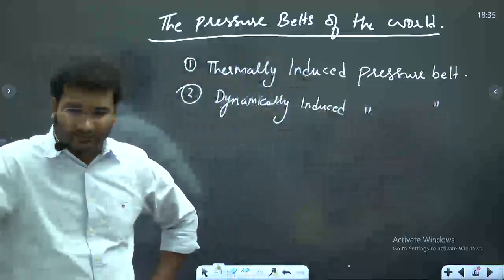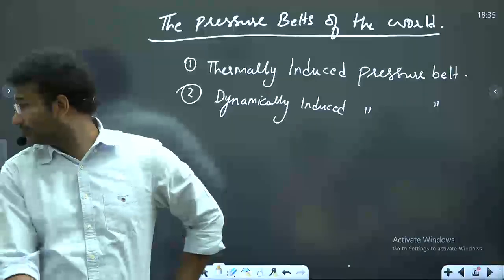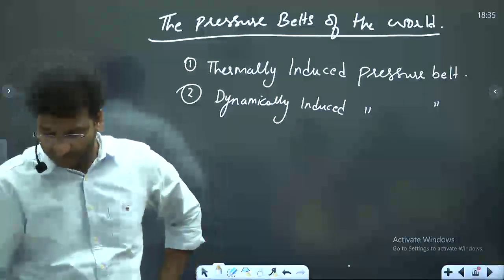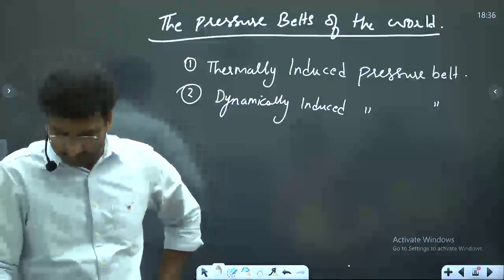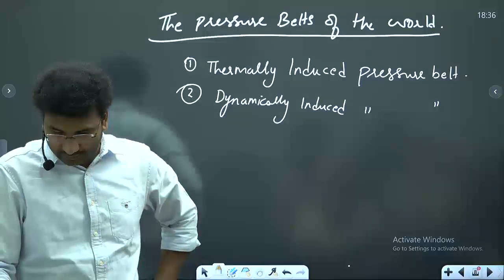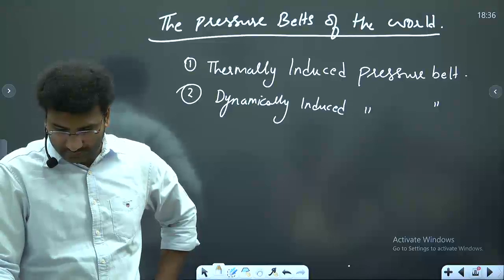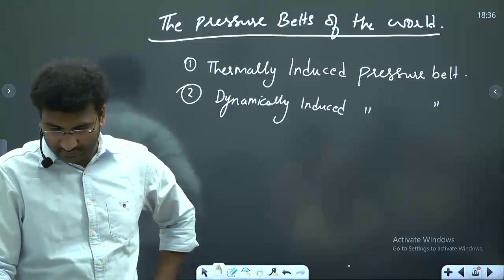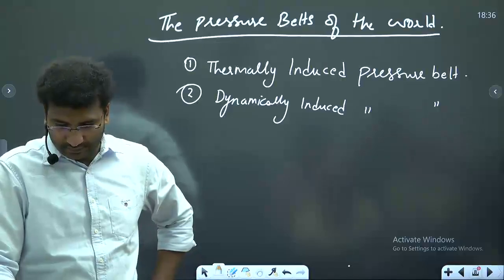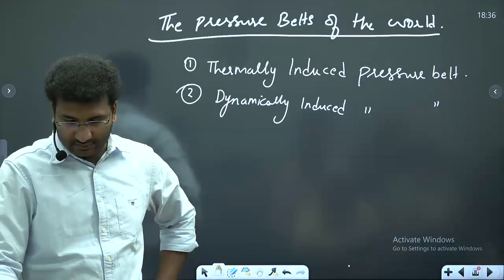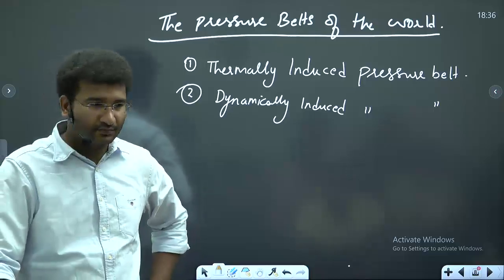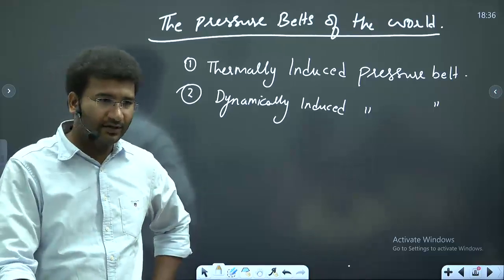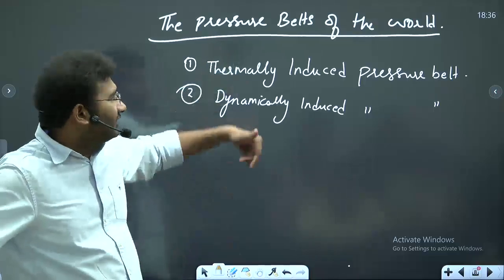Right? Clear? So, thermally induced and dynamically induced.